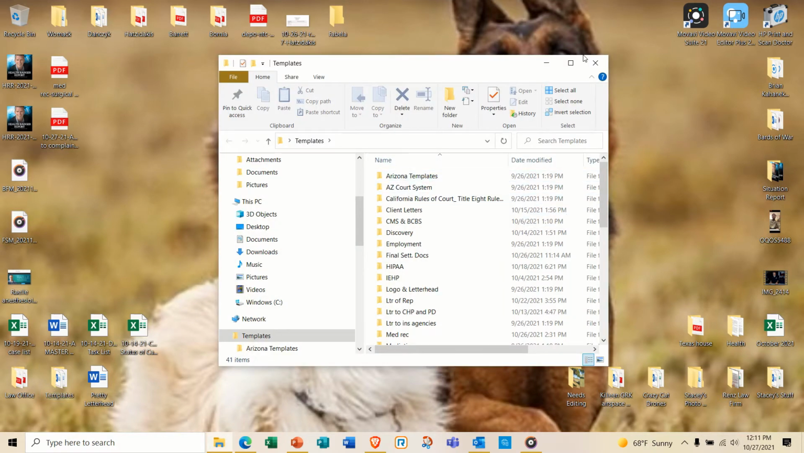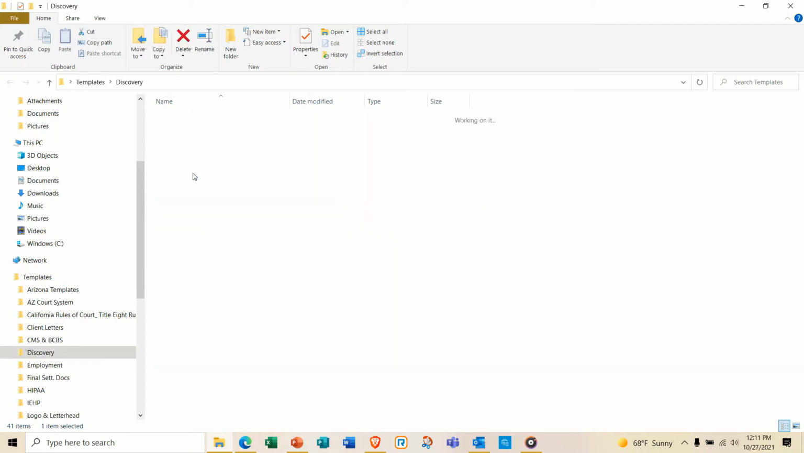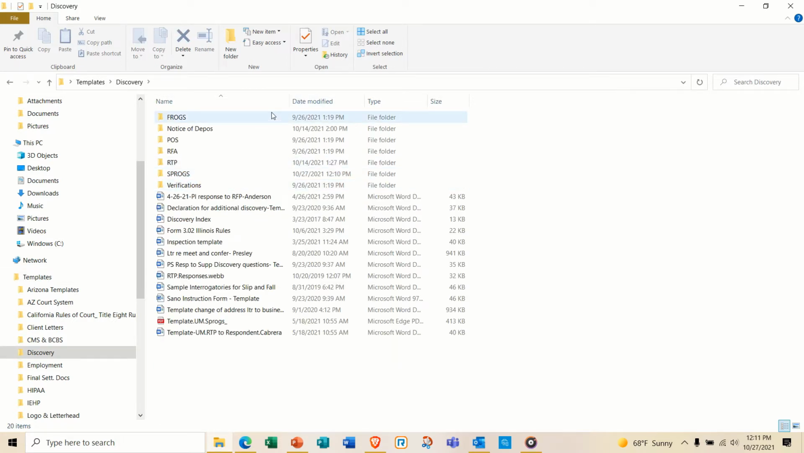Then you'll see all the subfolders. We want to go to the discovery subfolder. And then you'll see FROGs, notice of depos, proof of service, request for admissions, request to produce, SPROGs, and verifications. Those are the main categories.